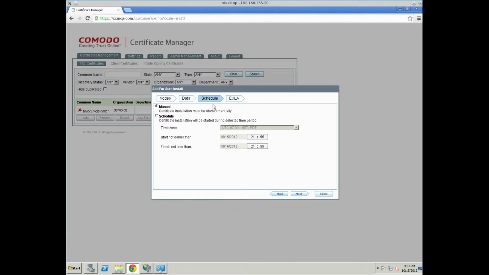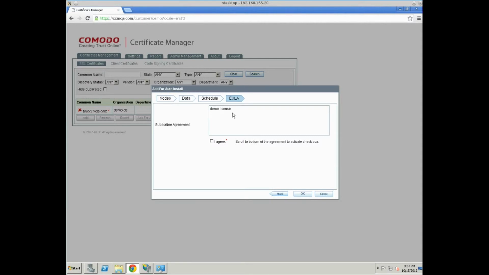This step, called Schedule, gives us the possibility to select whether the certificate installation process would be started instantly, so manual, meaning certificate installation must be started manually, or scheduled for some time in the future. Here it is, Schedule. Certificate installation will be started during the selected time period. We'll look at it in the next screencast series, so let's select manual now, then click Next.